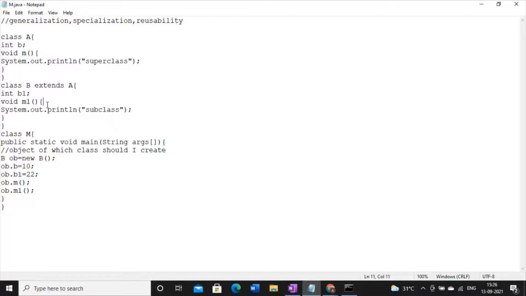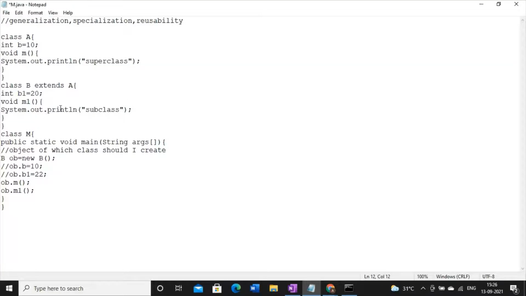So what I can do is a simple thing. I'm just not using these lines for the time being. Say here I am assigning one value, say 10, and here I'm assigning another value, say 20. Now I'm going to prove that this part is already there in class B. How?